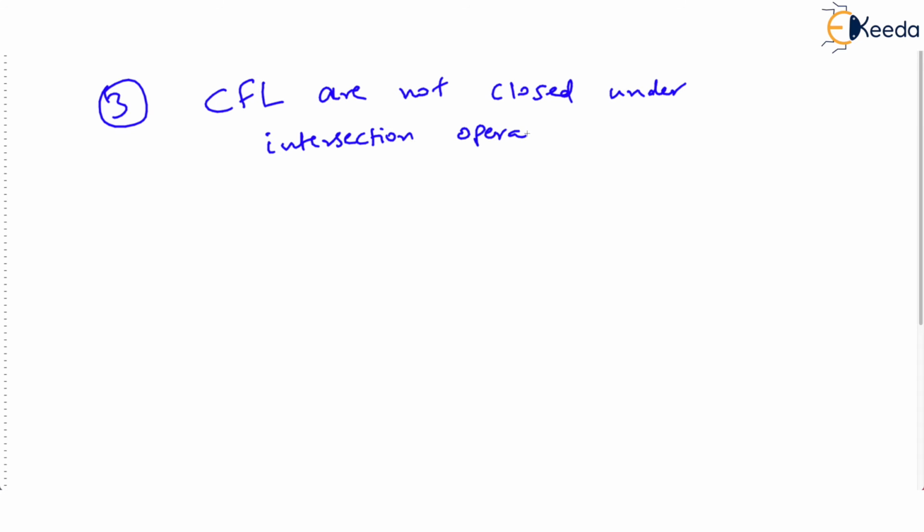Now the most important thing to understand here is that context free languages are not closed under the intersection operation. That means if we have two languages L1 and L2, suppose L1 and L2 are context free languages.